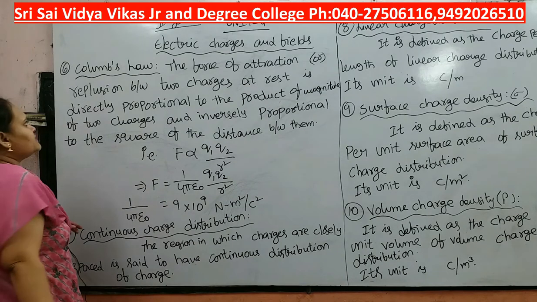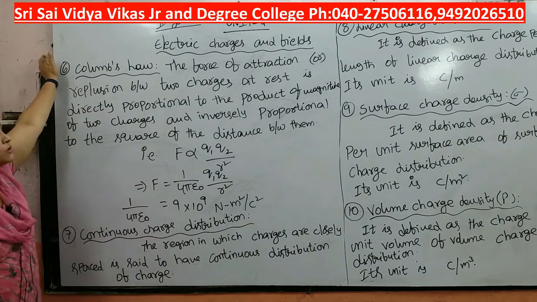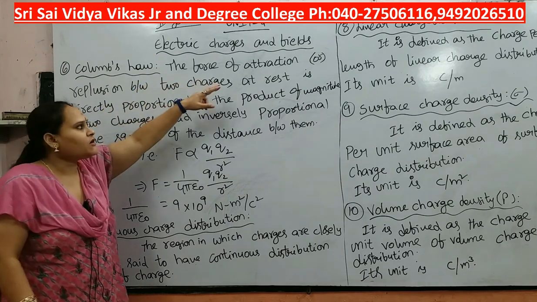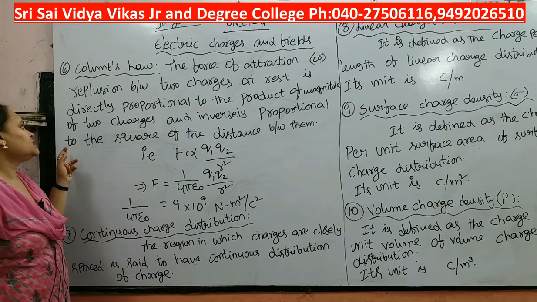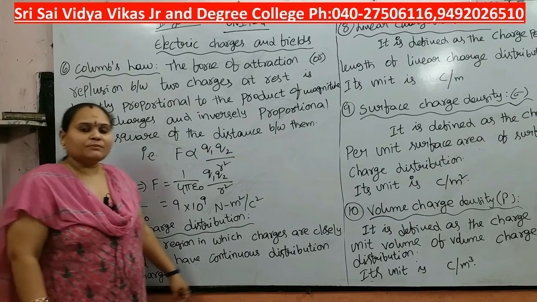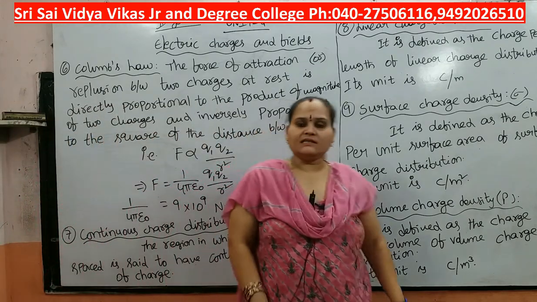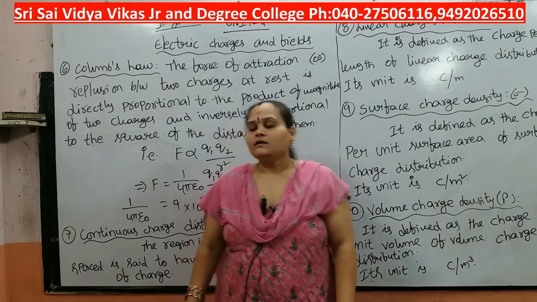And the next topic is what is meant by Coulomb's law. Coulomb's law states that the force of attraction or repulsion between two charges at rest is directly proportional to the product of the magnitudes of the charges and inversely proportional to the square of the distance between them.